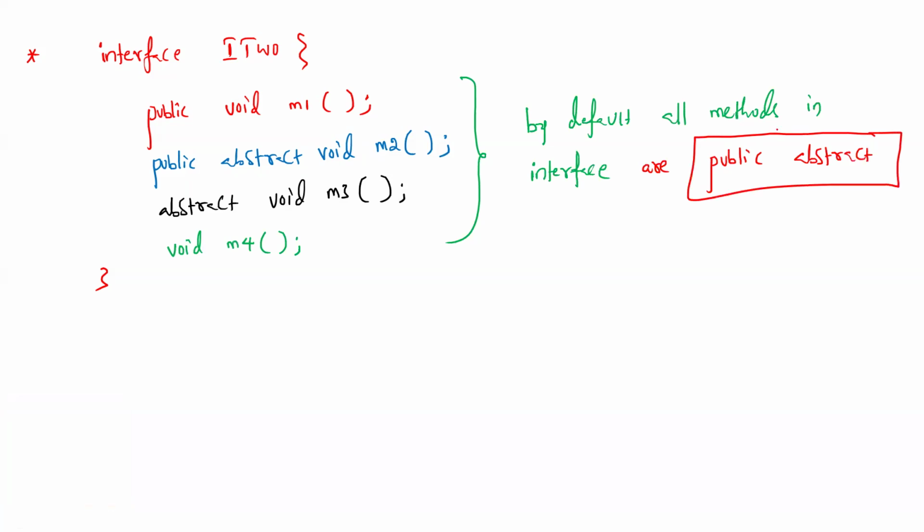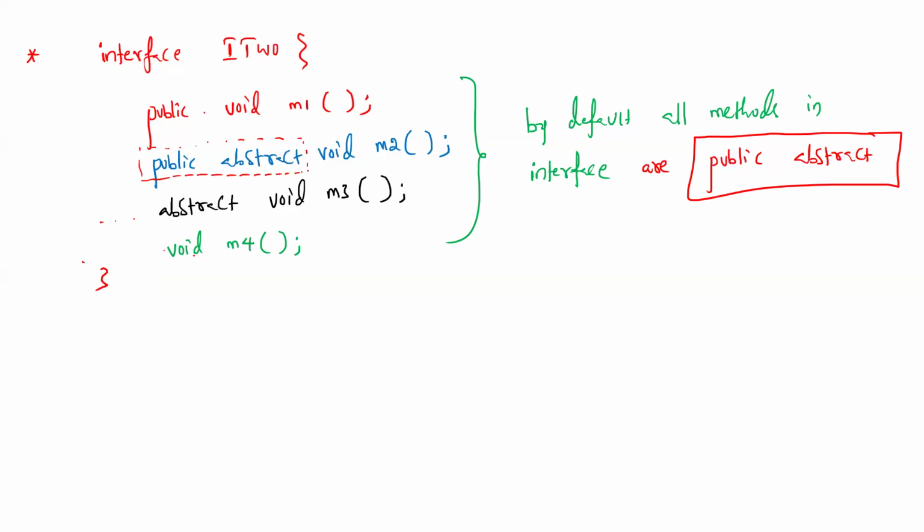An interface cannot have methods with some other access modifier. Even though it's abstract, we can't have protected abstract void some method, and we can't have default abstract void something. For every method, this will be added by the compiler, whether we add it or not. Abstract and public will be added by the compiler.